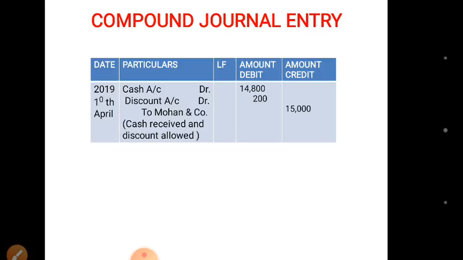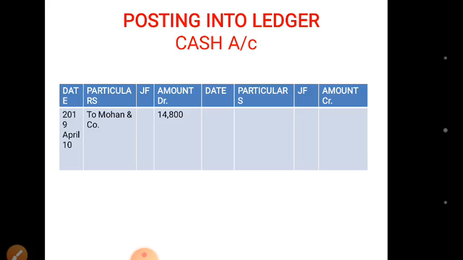Now there will be separate 3 accounts for cash, for discount, and for Mohan and Company. In cash, since cash was debited with 14,800, in the debit column we will write 14,800, and in particulars we will write to Mohan and Company.